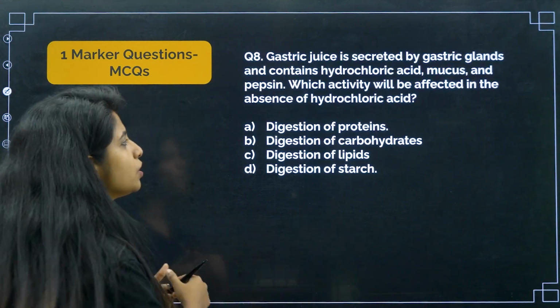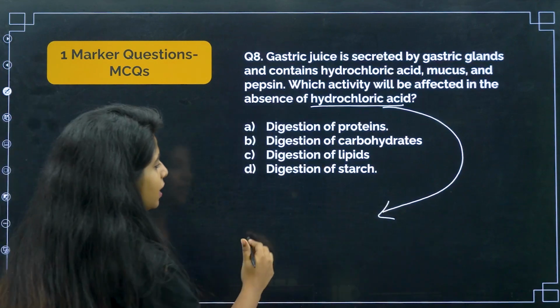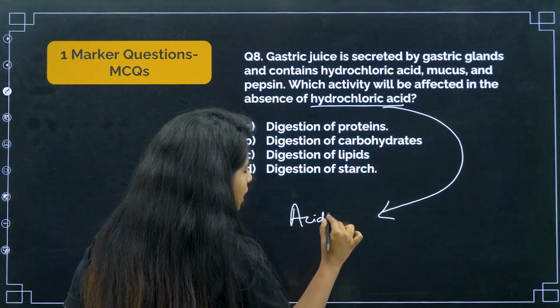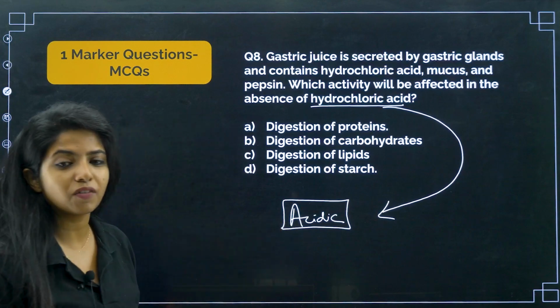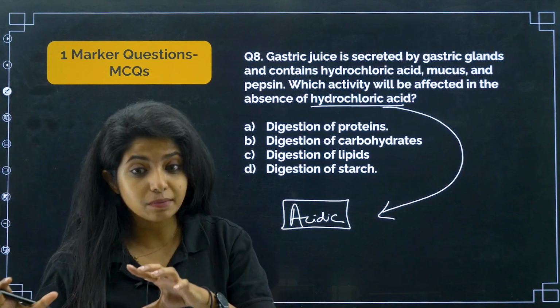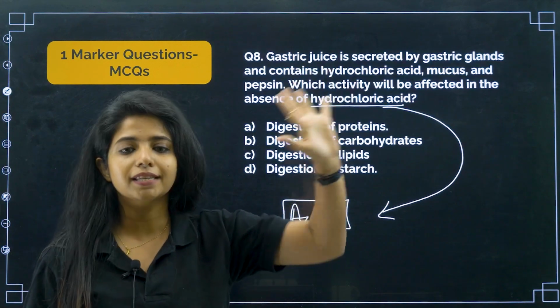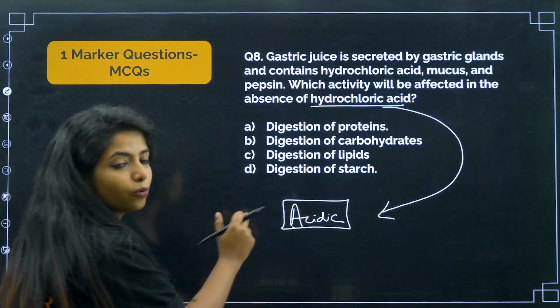So my dear children, what is the use of HCl being produced in the stomach? It is creating an acidic environment. And why do you need an acidic environment inside the stomach? Because the enzymes which break down proteins will be active only if there is an acidic environment. So that is the role of HCl.